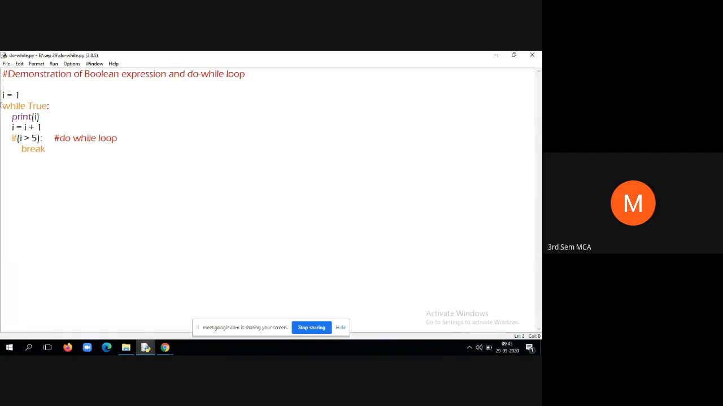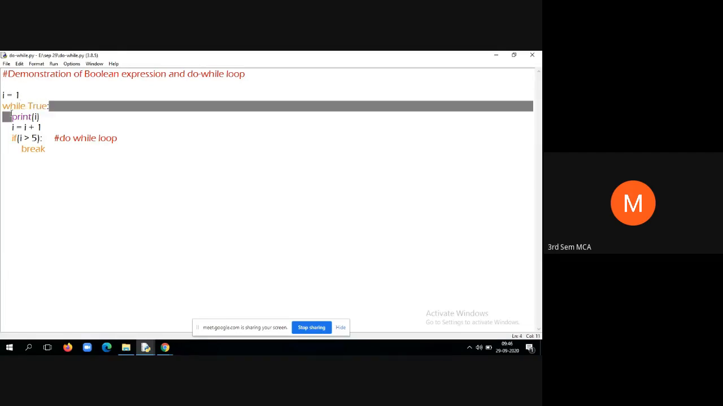In this example, I have taken one local variable, I is equal to 1. I have initialized it to the integer value 1. Then while True. So what is True? True is an inbuilt keyword in Python. True is a Boolean value. Similarly, False is there, with capital F, and here True. So while True means the loop is an infinite loop.